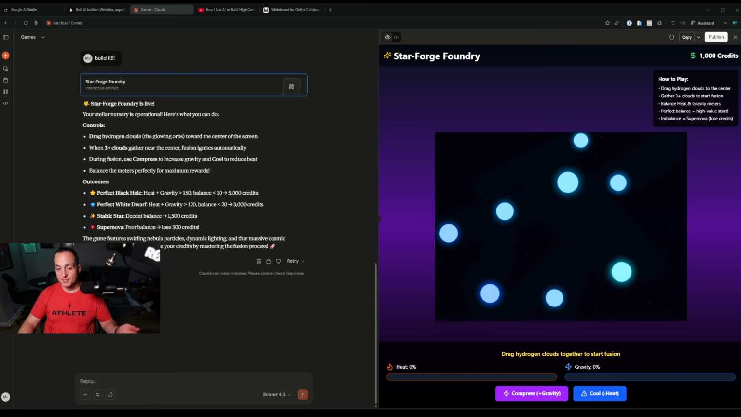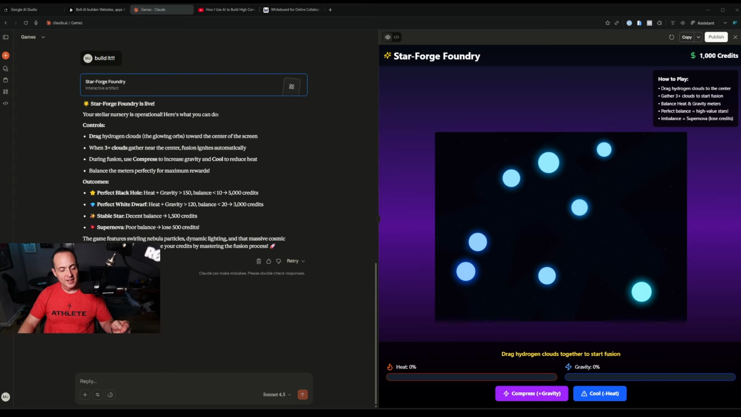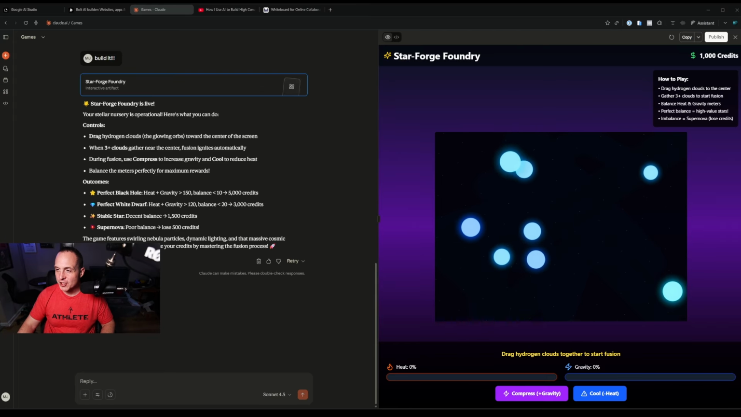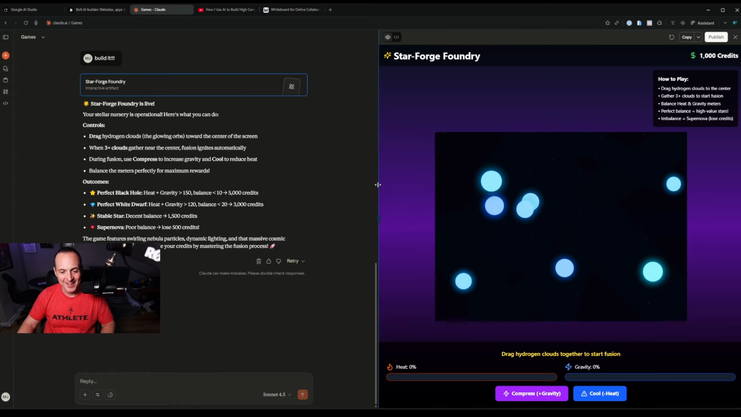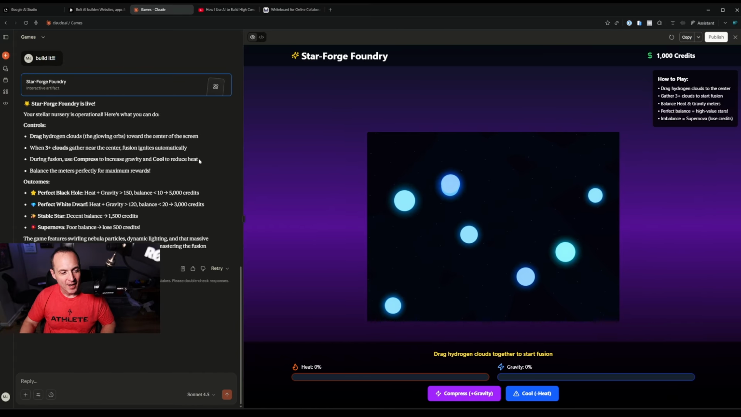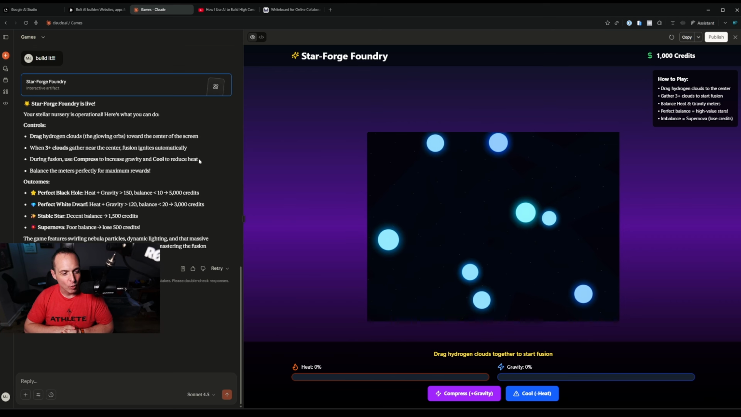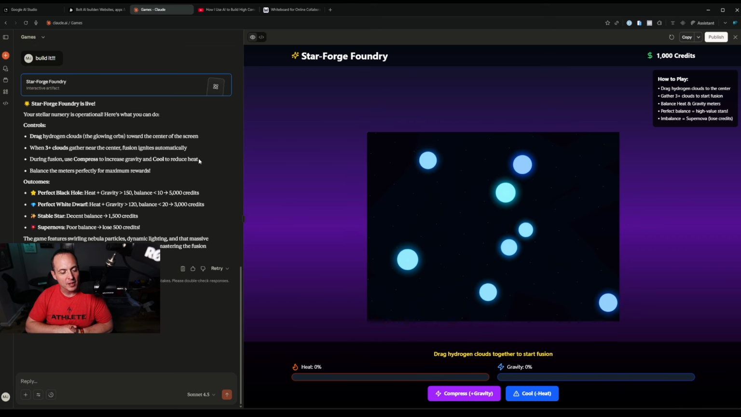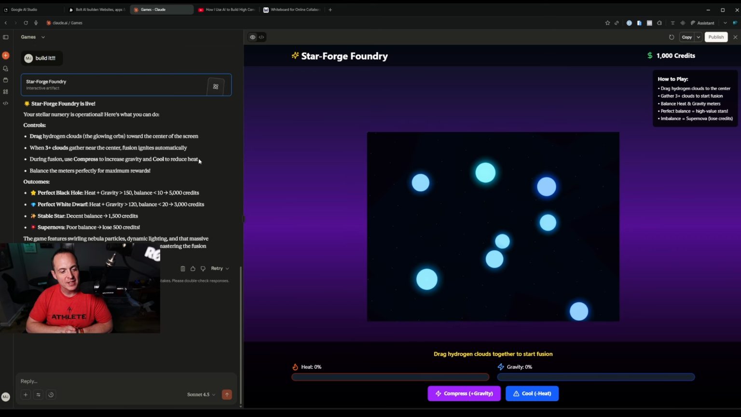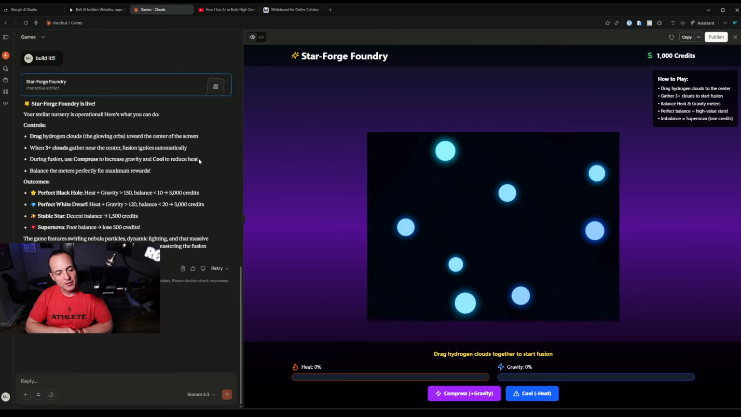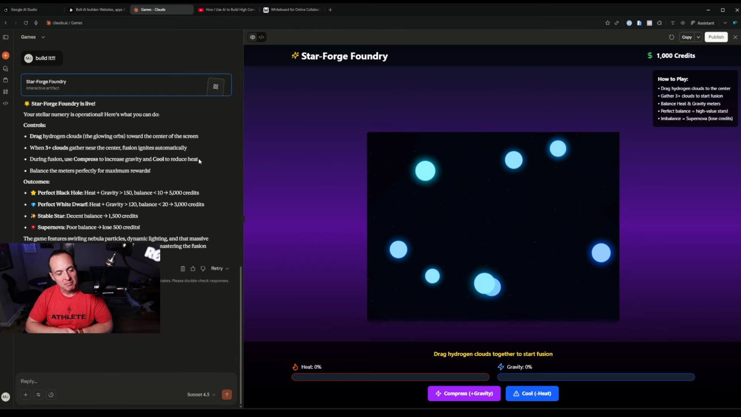Okay, they are both done. Let's go to Claude first this time. Okay, here we go. Nice. Controls. They love this purple shade here, don't they? I'm going to drag this over a little. Drag hydrogen clouds, the glowing orbs, toward the center of the screen. When 3+ clouds gather near the center, fusion ignites automatically. During fusion, use compressor to increase gravity and cool to reduce heat.